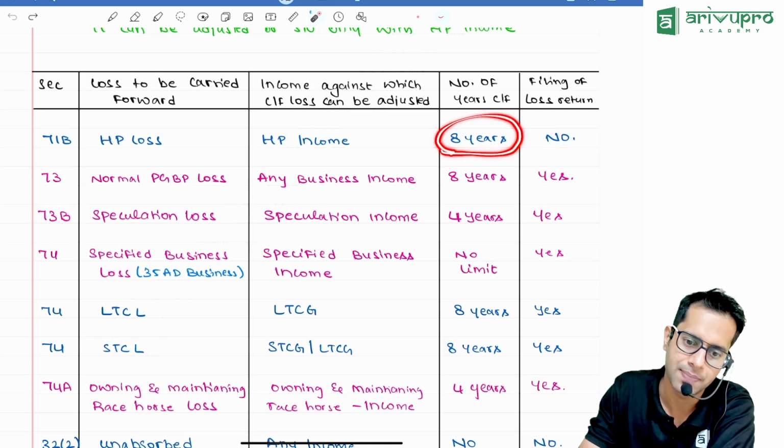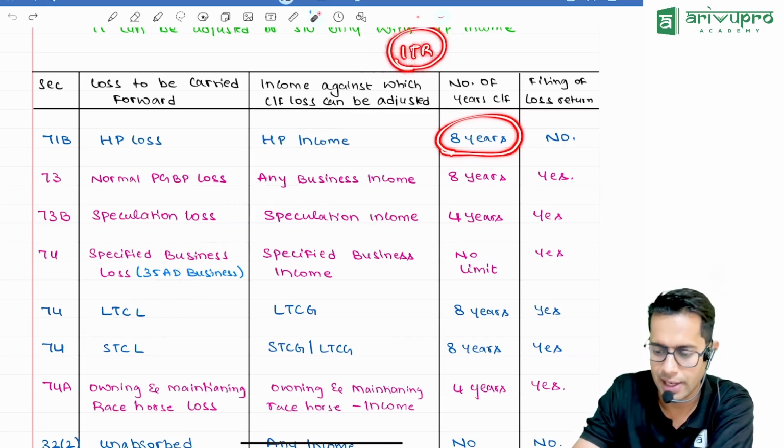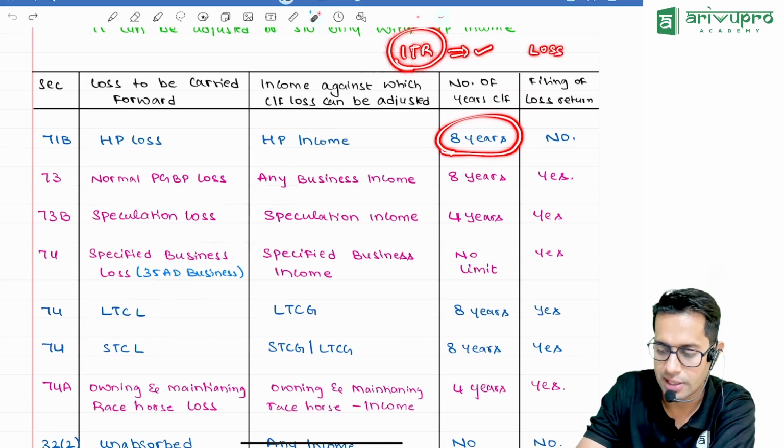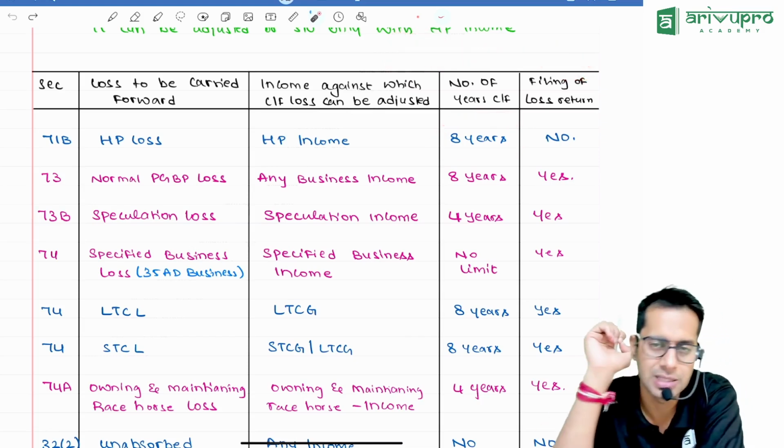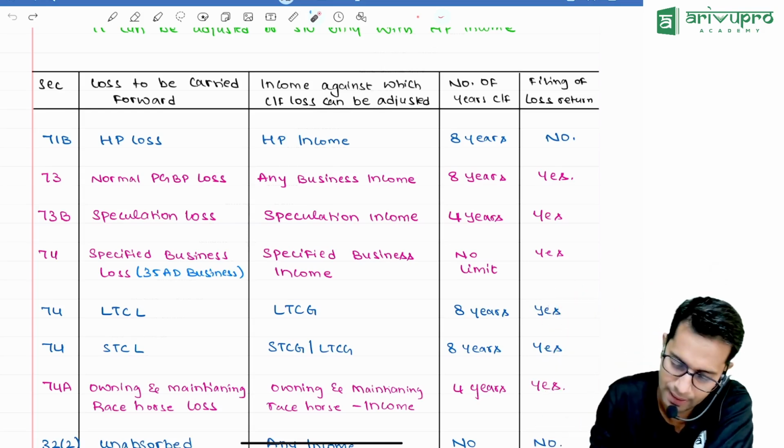For 8 years. Now normally we call this return an income tax return. Correct? We file a return called an income tax return. Sir, what if I am making a loss, sir? Should I also file a loss return? Lawmaker says yes. In some cases you will have to file a loss return if you want to carry forward the losses.